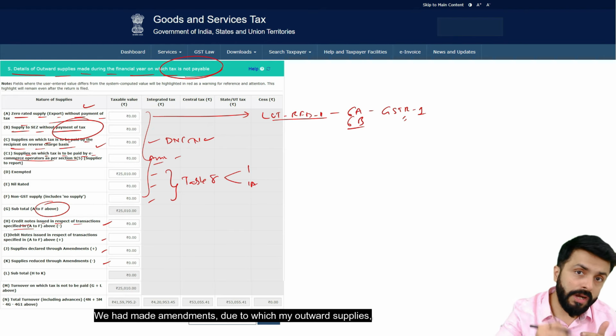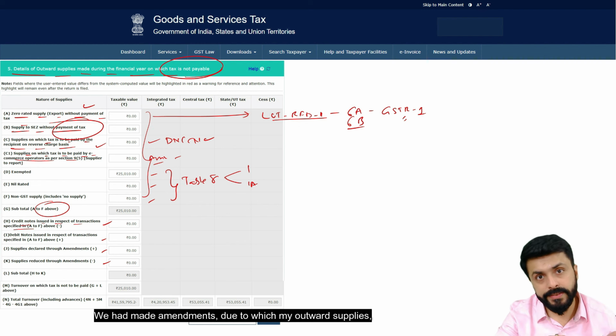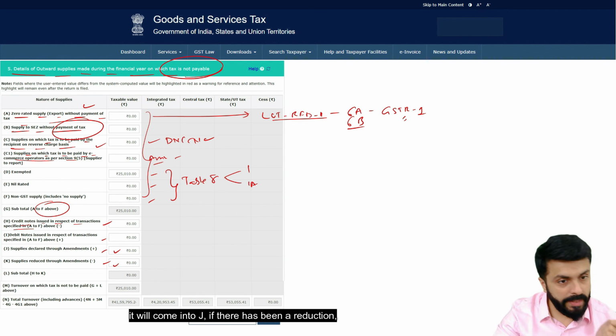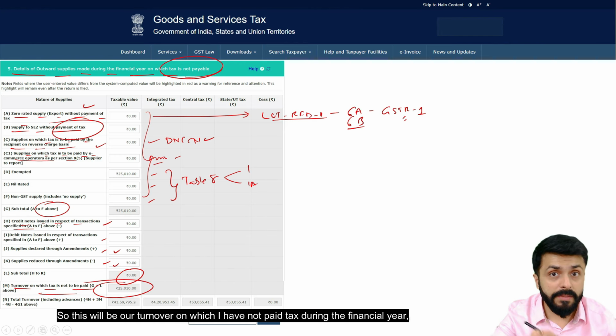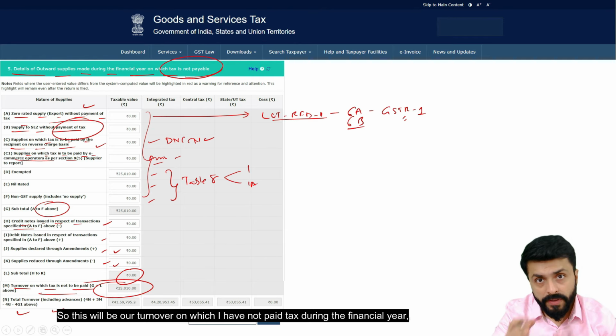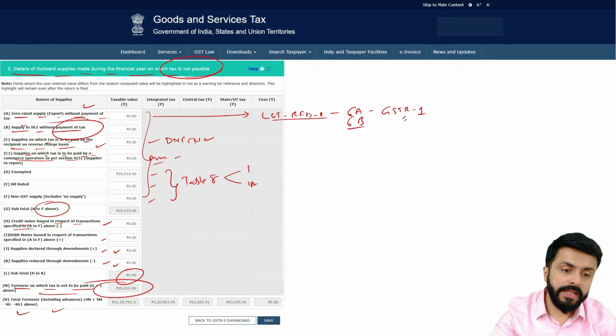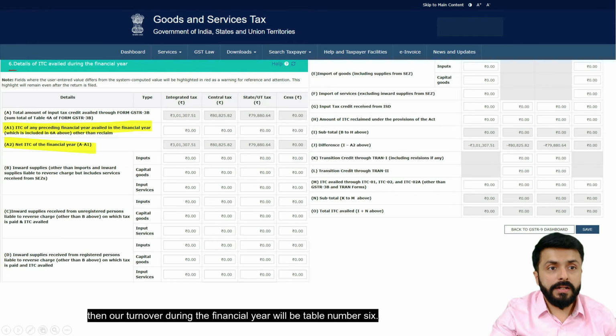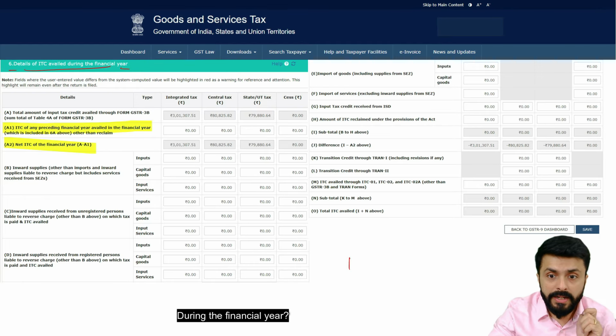We had made amendments due to which my outward supplies, which were without tax, if there has been any increase in them, it will come into J. If there has been a reduction, it will come into K. So this will be our turnover on which I have not paid tax during the financial year. Then both the tables 4 and 5 will be set off and merged. Then our turnover during the financial year will be table number 6. During the financial year,